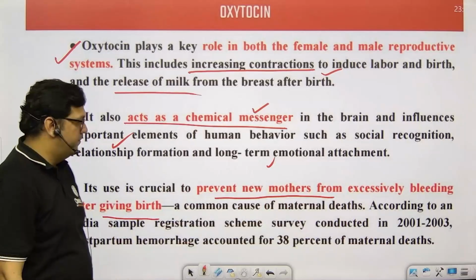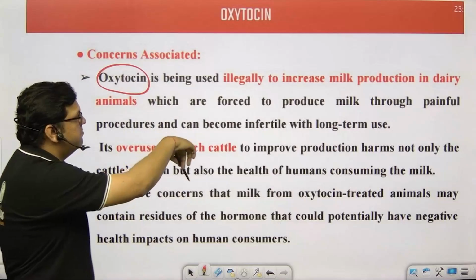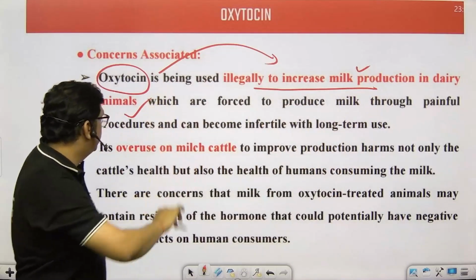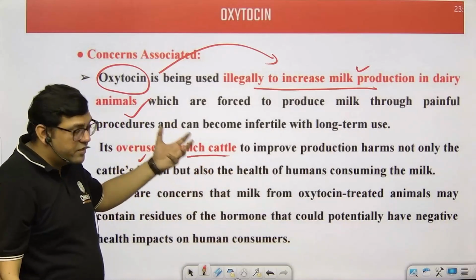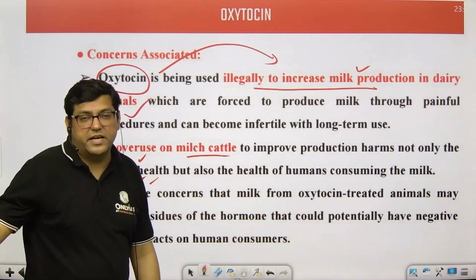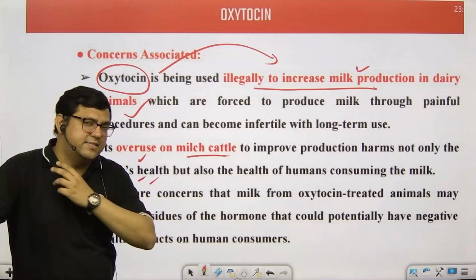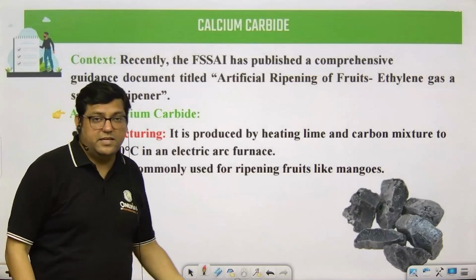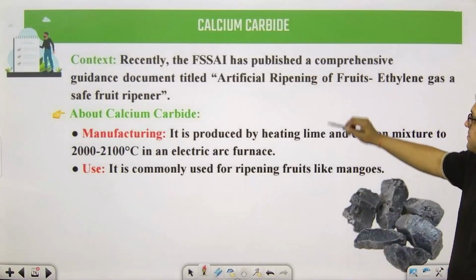That is also important. But nowadays what is happening is that this hormone, oxytocin, is being misused illegally for increasing milk production in dairy animals. It is overused in milch cattle. Milch cattle are the ones which are yielding milk and even giving birth. During the time of birth, oxytocin is given, and this is absolutely not right, not good, and that is why the Delhi court has ordered the government to look into this.